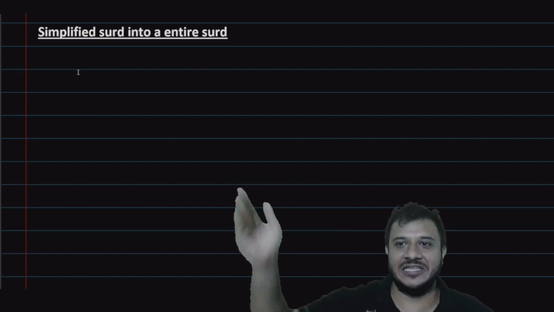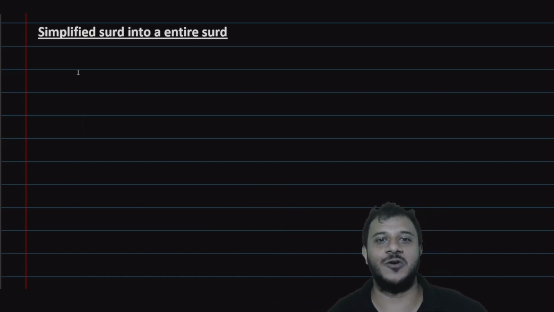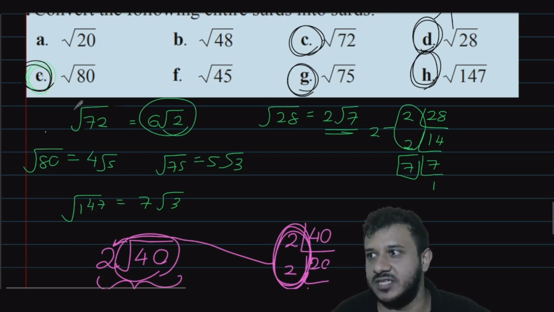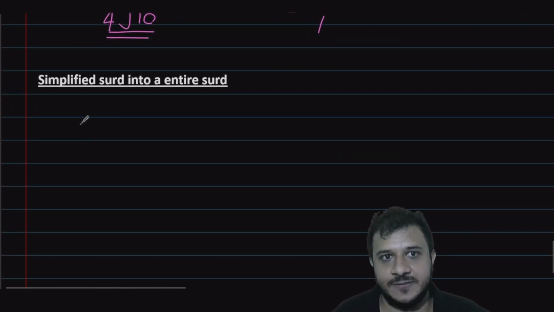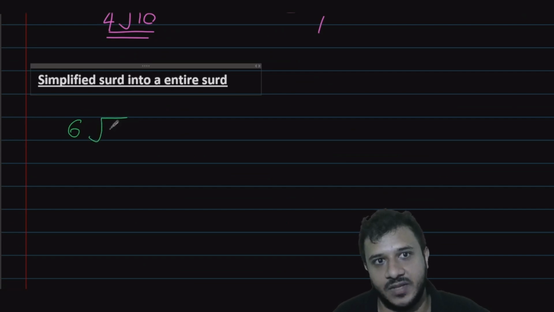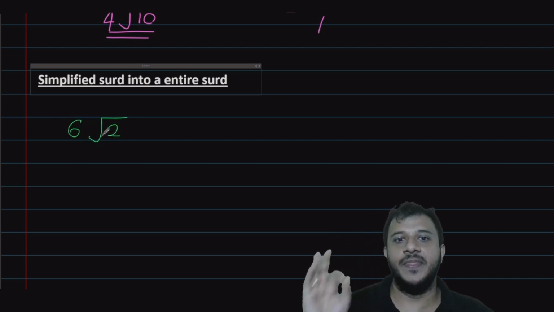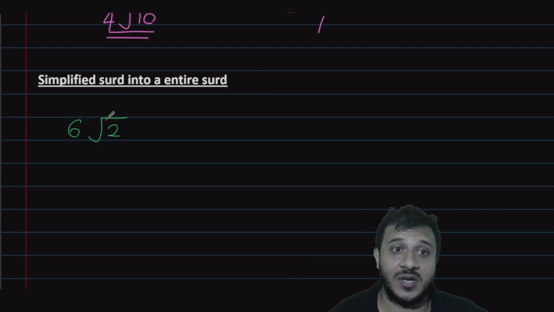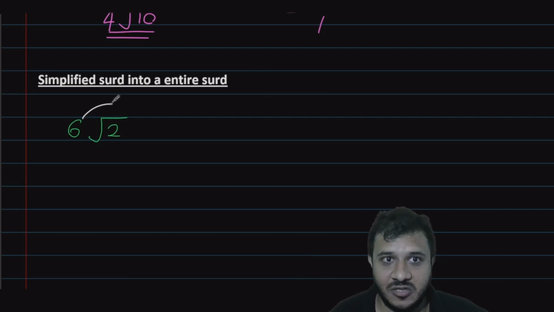I just did the opposite operation to figure out whether you got it correct or wrong. As an example, you all told me 6 root 2 is the answer for square root of 72, right? Let me show you how I worked it out to check whether you were correct or wrong. Remember, the value outside the root will go inside the root as a square of it.